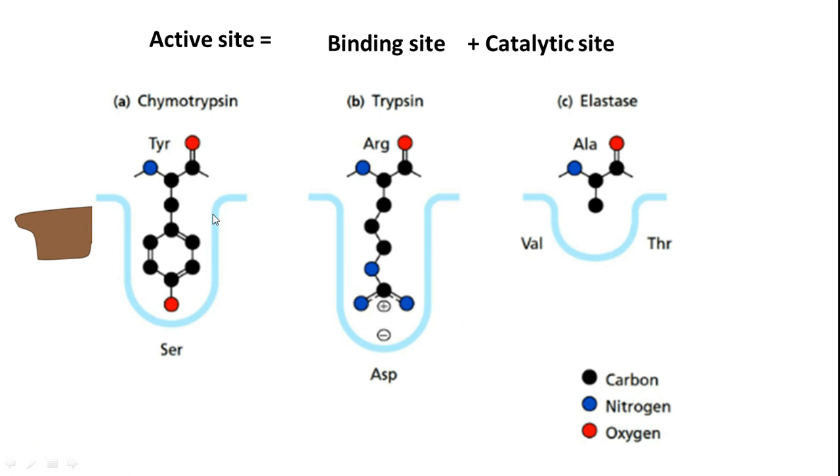See, in the case of chymotrypsin, the catalytic site remains the same, but the binding pocket contains serine. Whereas in the case of trypsin, we will have aspartic acid. In the case of elastase, we have valine and threonine lining the binding pocket. The catalytic pocket remains the same. The three amino acids that we need for the hydrolytic reaction remain the same. So friends, this is exactly what is meant by active site, binding site and catalytic site.